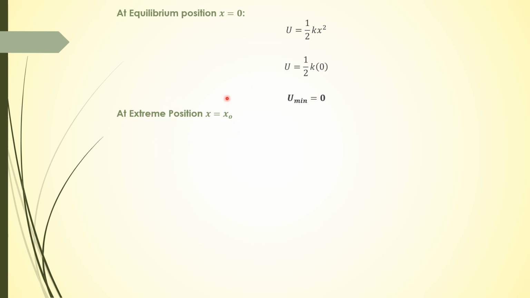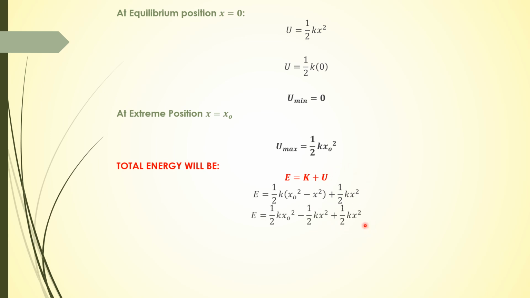So if we talk about extreme position, x is equal to x naught, potential energy is maximum, which is equal to half k x naught square, and total energy is the sum of kinetic energy plus potential energy. So kinetic energy is half k (x naught square minus x square), and potential energy is half k x square. If we add them, half k x naught square minus half k x square plus half k x square. This half kx square and this half kx square cancel. Total energy is equal to half k x naught square. So if this x naught is constant, the total energy of the system is constant, and this x naught is constant if the system is free from friction.